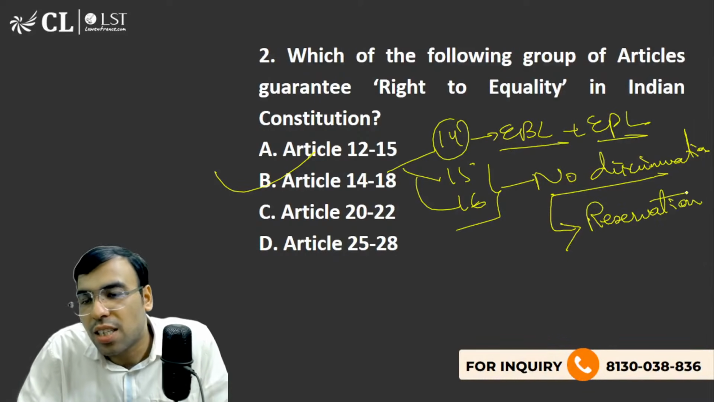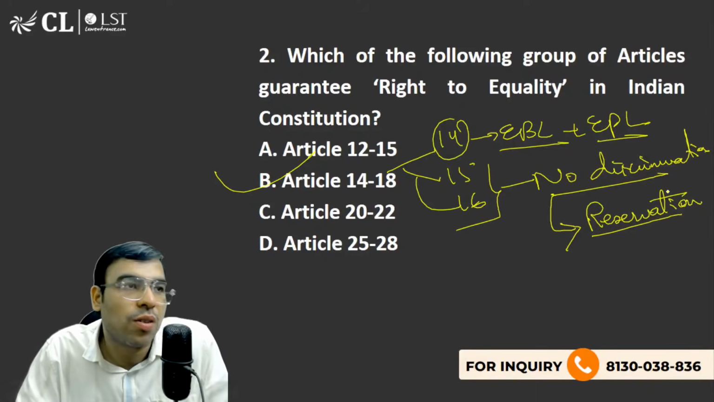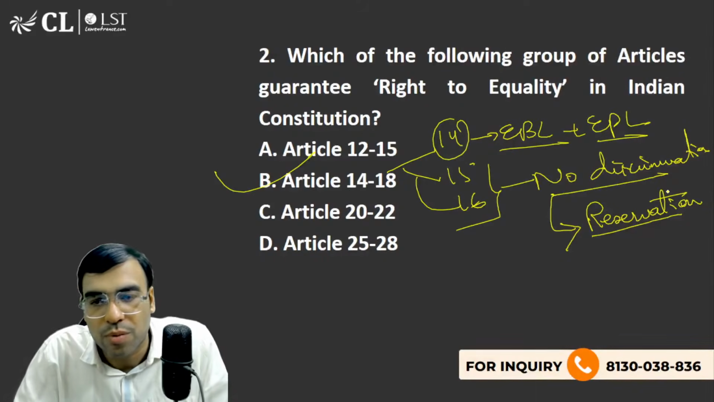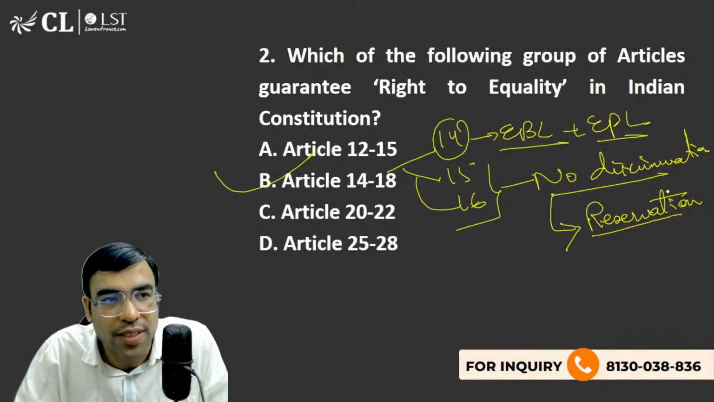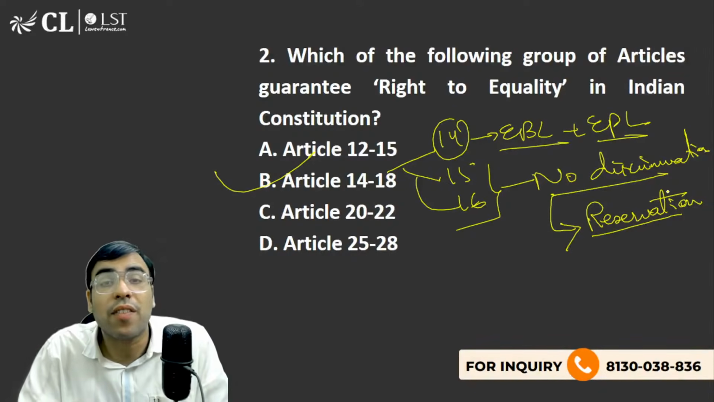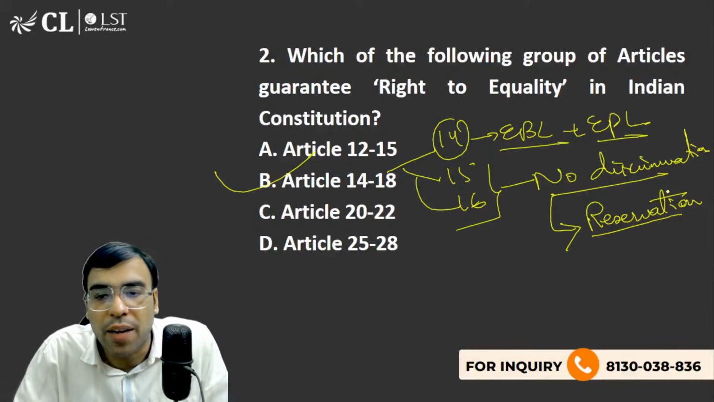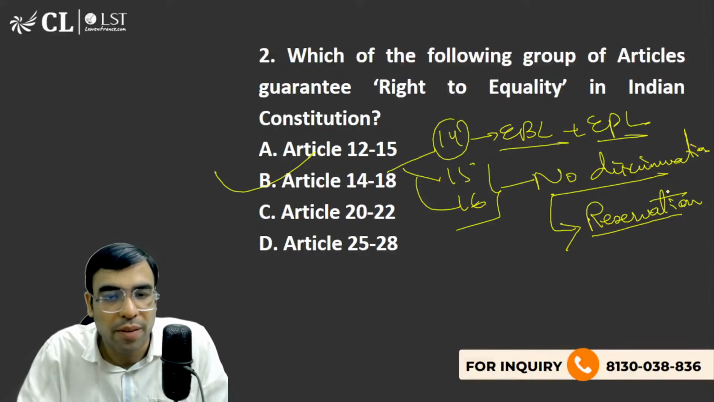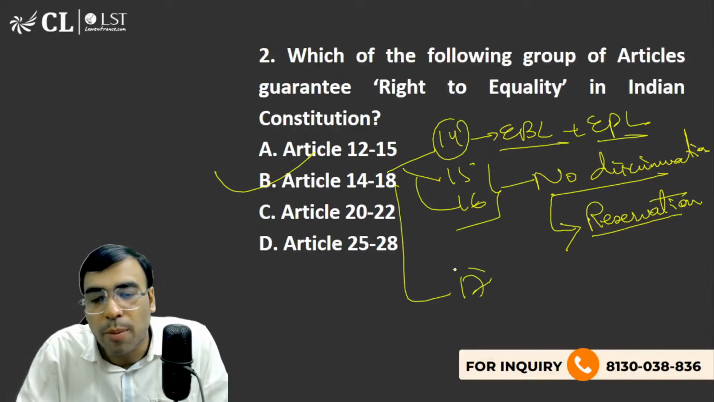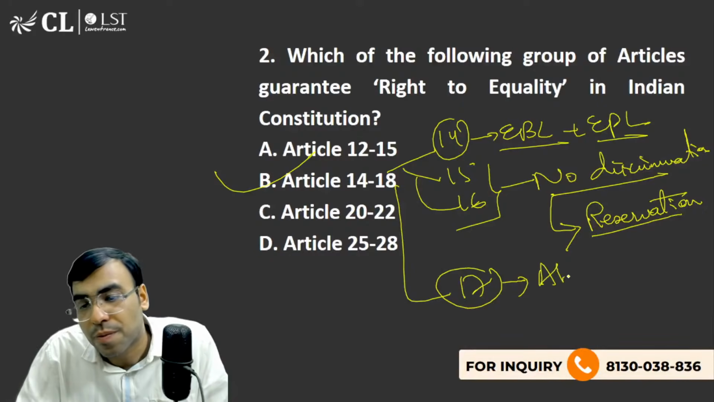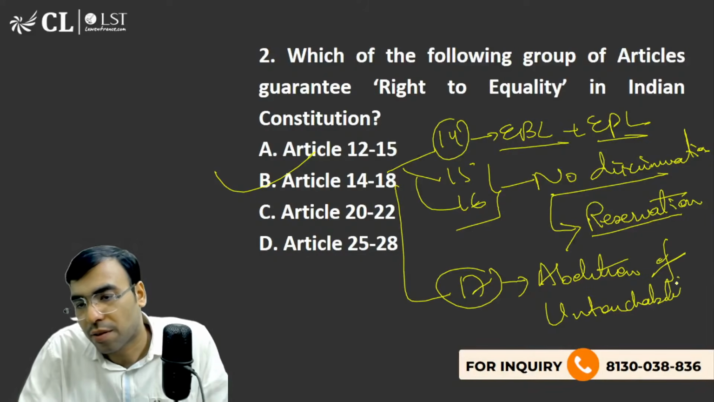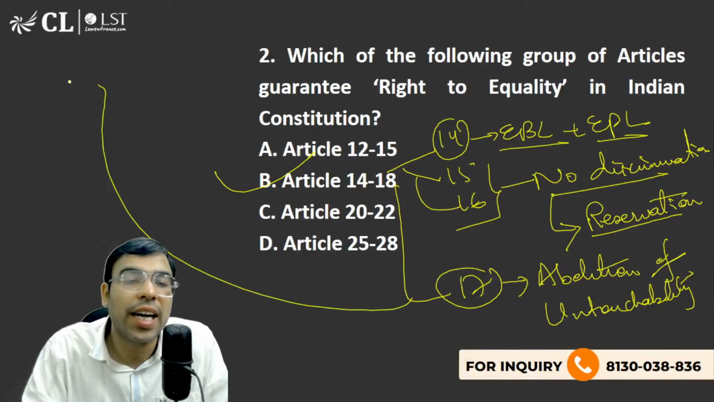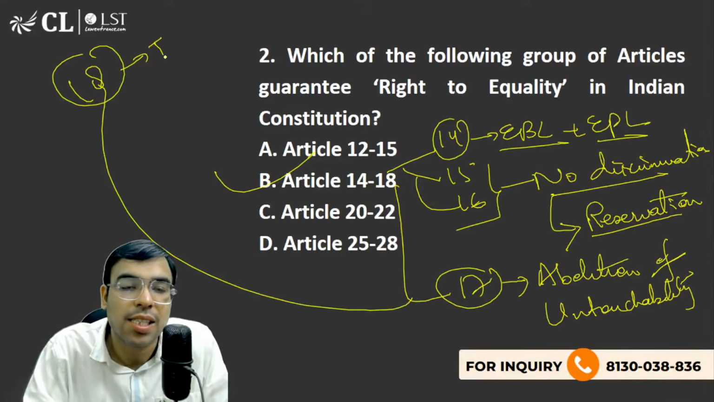That in certain cases, reservation can be given to SC, STs, OBCs, and women, children. Special provision, I would say. Article 15 clause 5, 15 clause 6, 16 clause 5, 16 clause 6 talk about special provisions in favor of women, children, backward class, etc. Or I would say socially economic backward class. Article 17 talks about abolition of untouchability. Very important. Abolition of untouchability. Then Article 18 talks about abolition of titles.